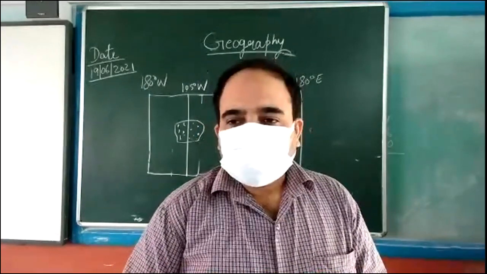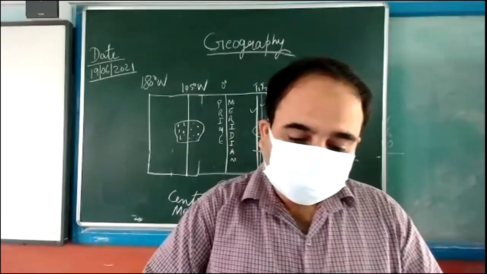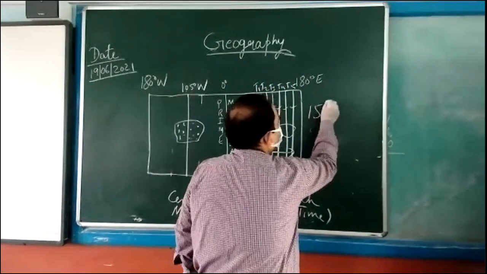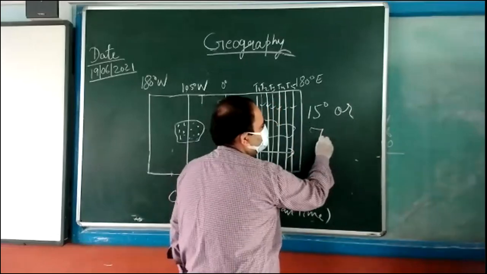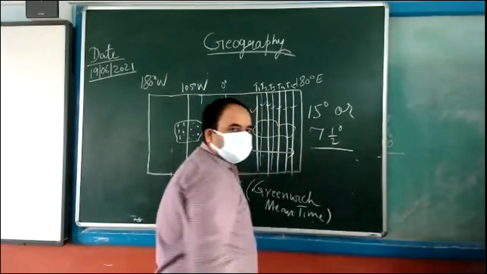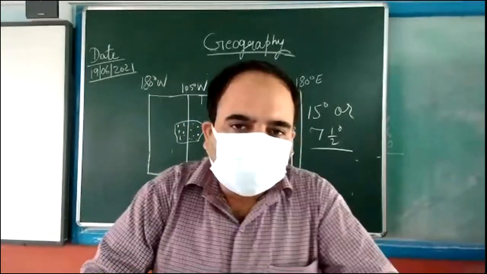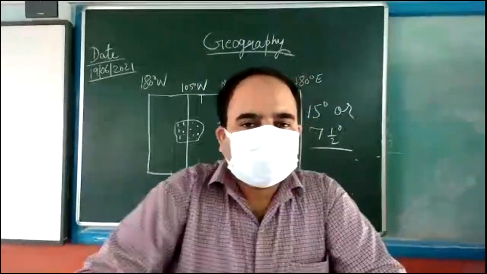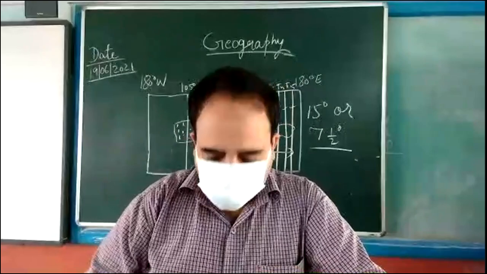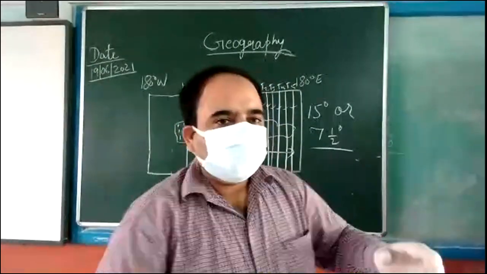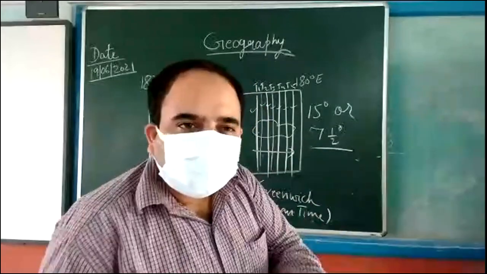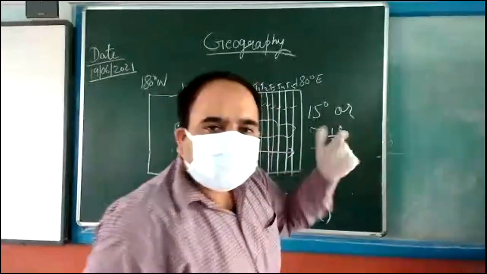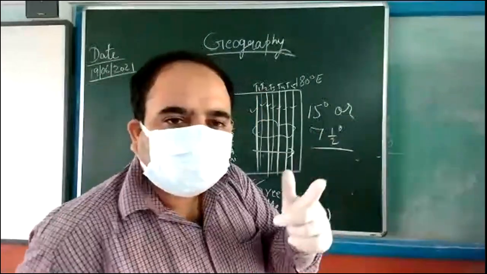Now, generally, a central meridian of a country is taken either in a multiple of 15 degrees or 7.5 degrees. Why? Because the time calculated by this will be in round figures, like 30 minutes or 1 hour. Understood? For 15 degrees, how much time difference will there be?